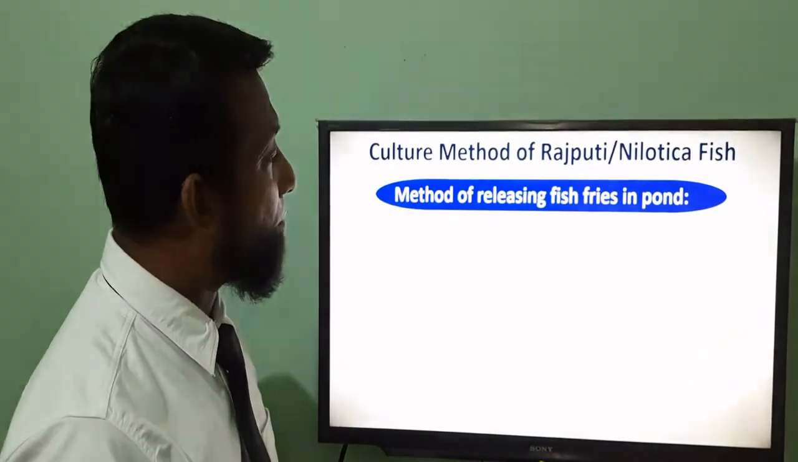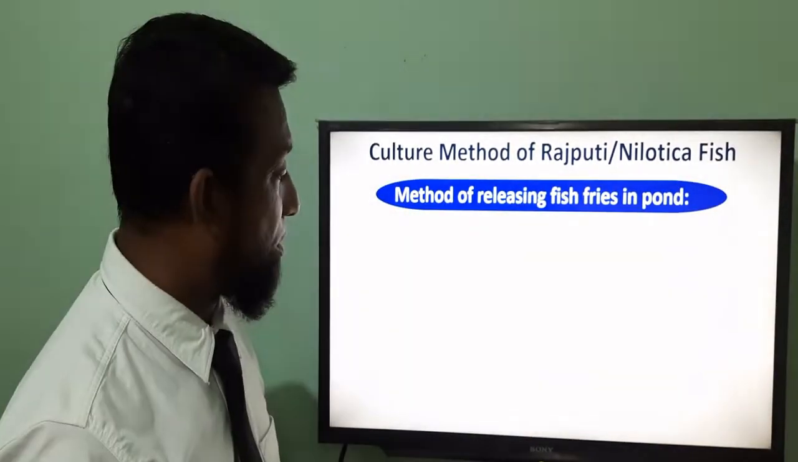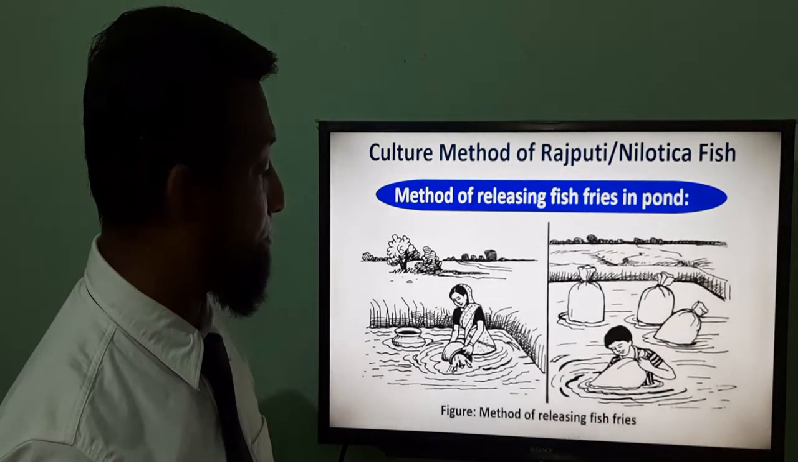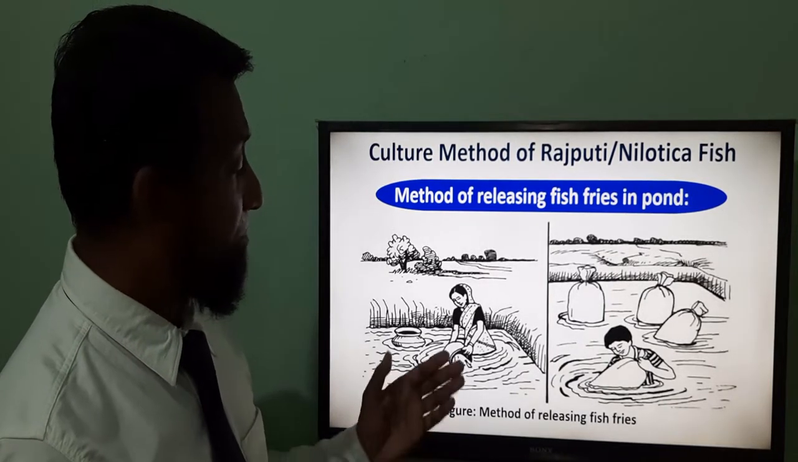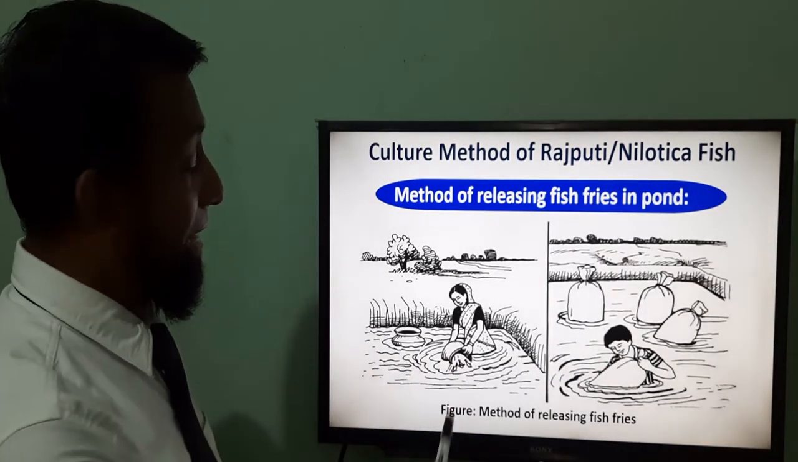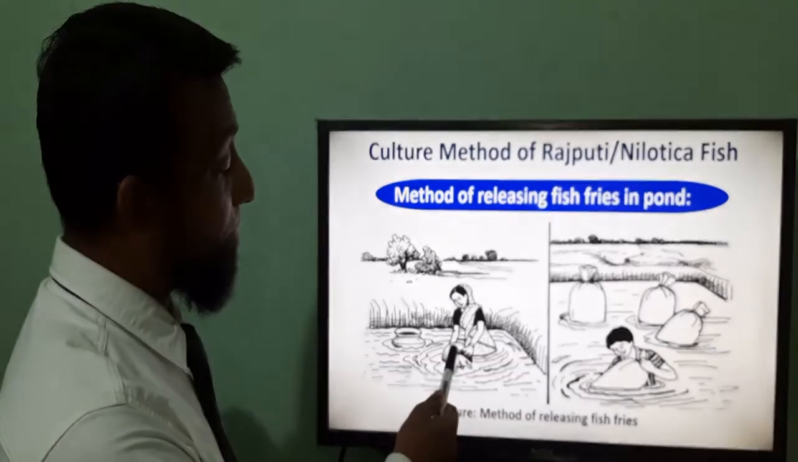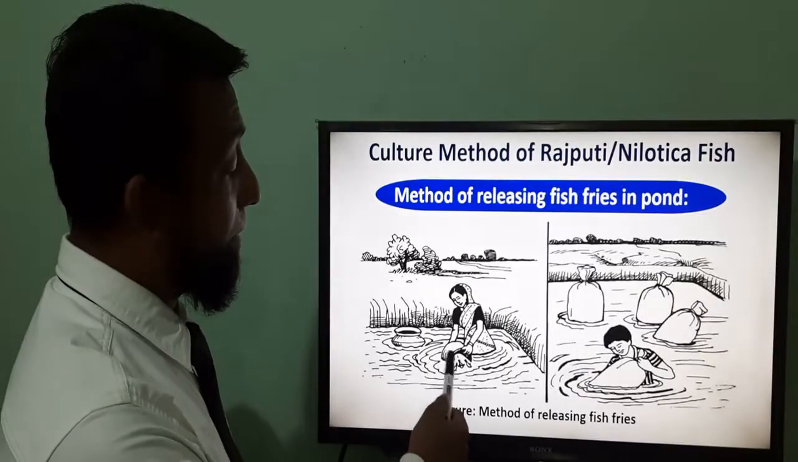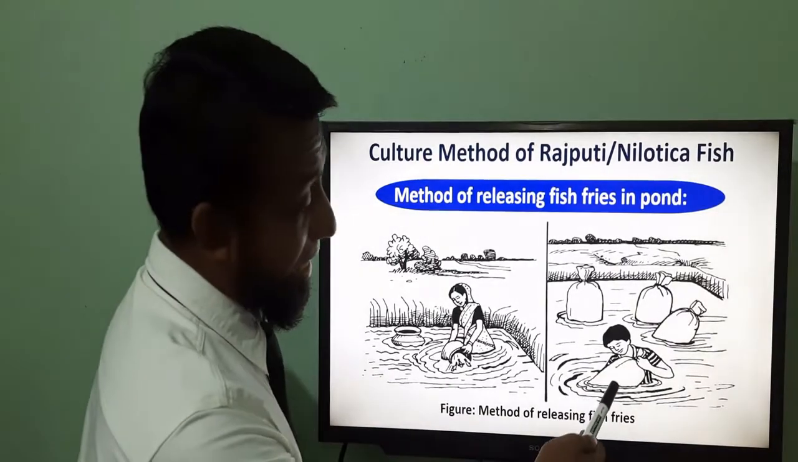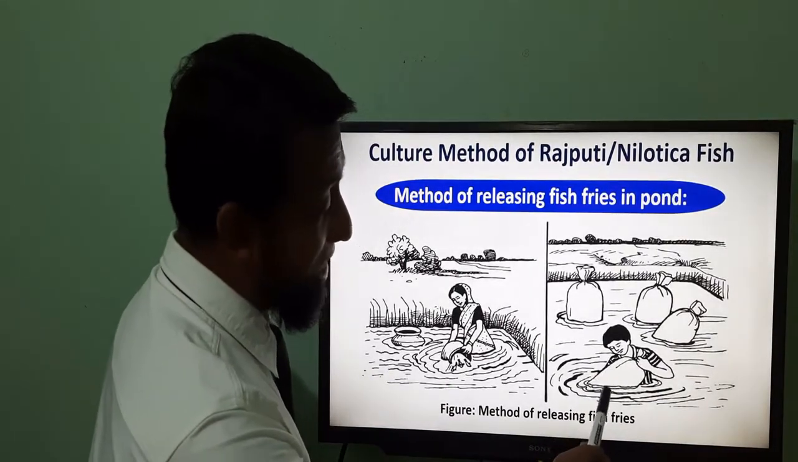Next one is the method of releasing fish fries in the pond. There are some methods of releasing fish fries in the pond. If you see the sketch picture here, the lady released the fish fries with the help of a bucket. Here they use the polybag for releasing the fish fries.